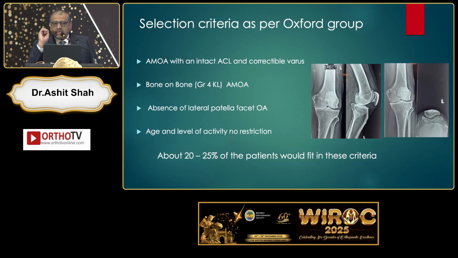Now, what are the selection criteria as per the Oxford group? Anteromedial osteoarthritis with an intact ACL and a correctable varus. Bone on bone, grade 4 deformity, KL grading, absence of lateral facet patella OA, and age and level of activity is no restriction. So these are the actual criteria for the Oxford.